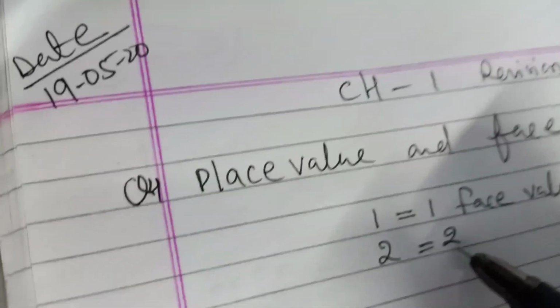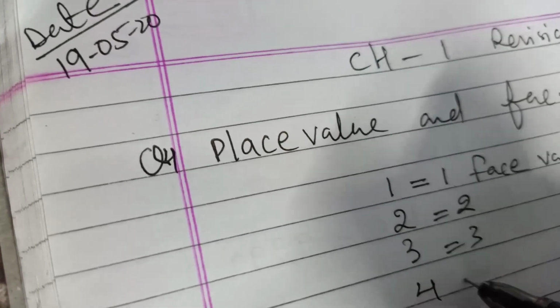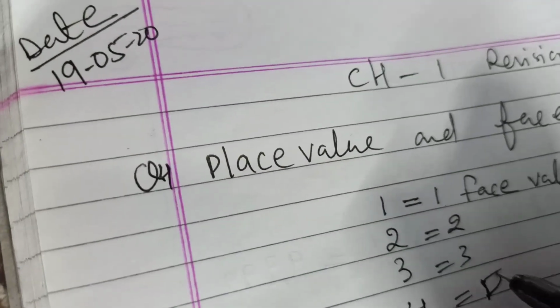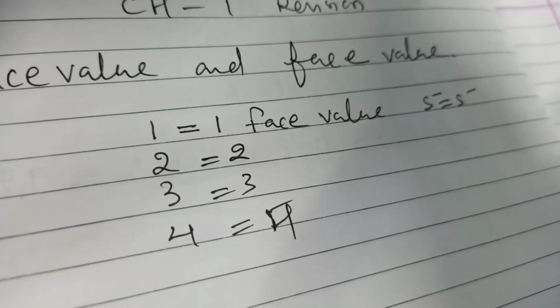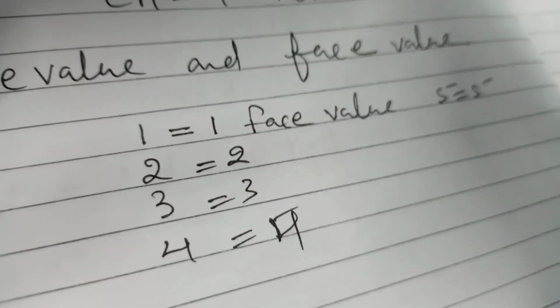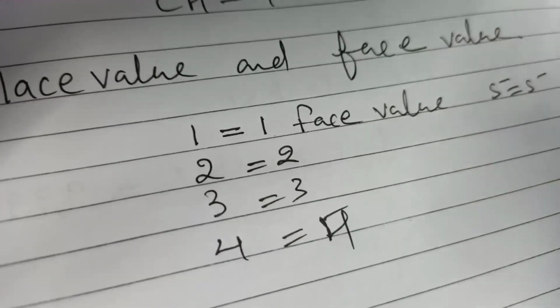So the face value of 2 is 2, and 3 is 3, 4 is 4, and 5 is 5. That means the number itself is the face value. What is the face value? Face value is the number itself.